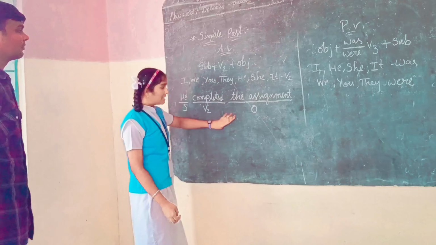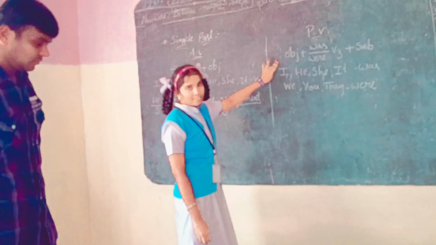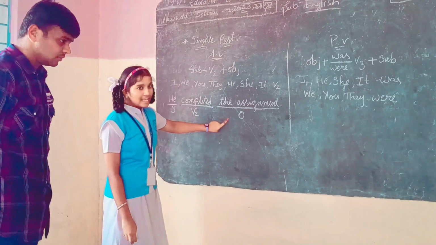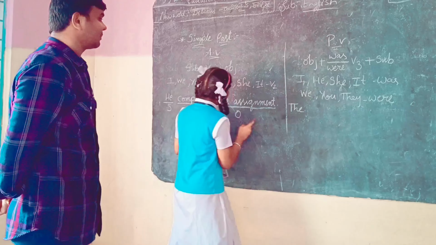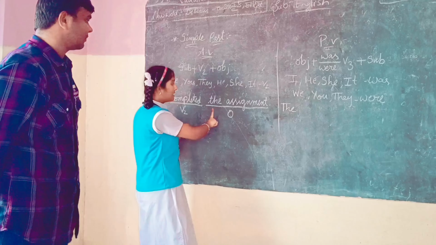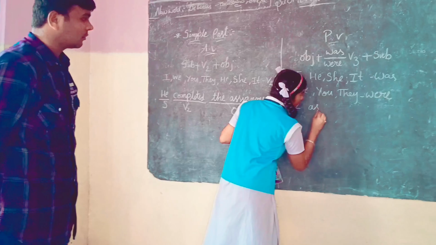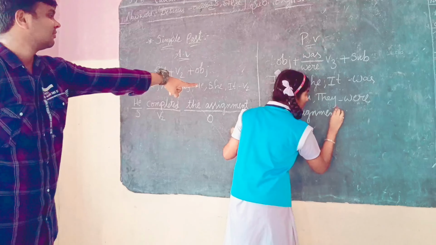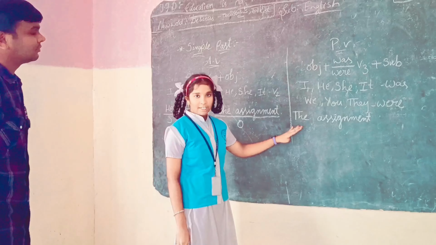Now I will convert this sentence into passive voice, and I will write this sentence in passive voice with the help of this structure. First we have to write the object, and the object in this sentence is the assignment. So we will write the assignment first. There is the article in front of assignment, and we have to write the article also. Why is there capital T? Because in sentence starting we have to write capital letters only.